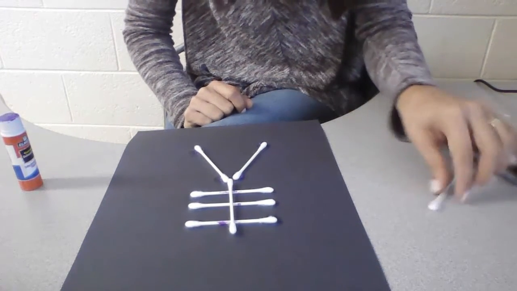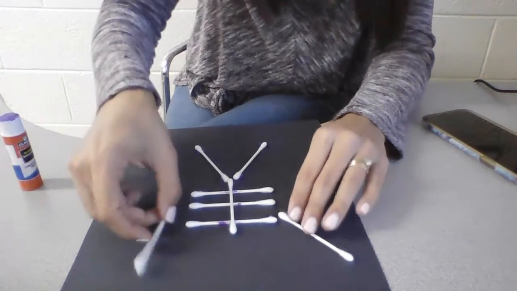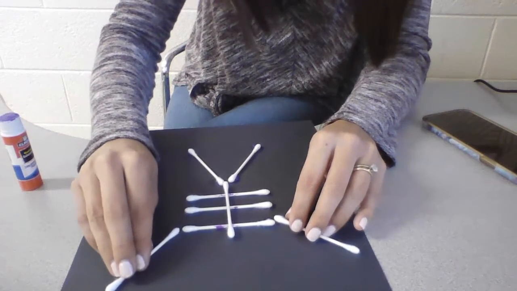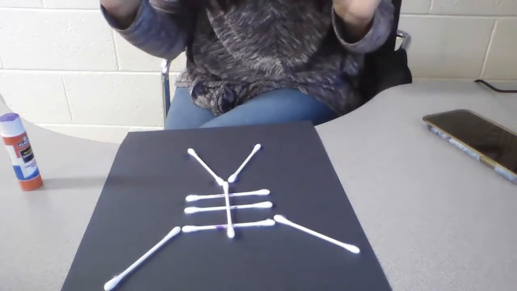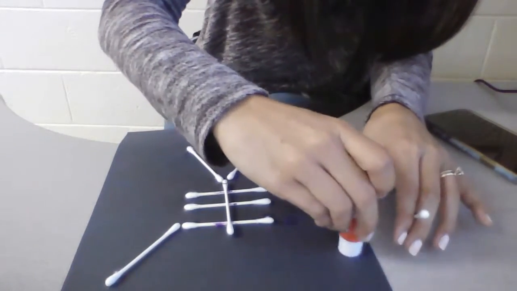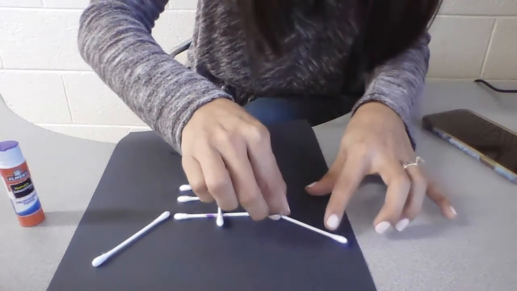Okay, I also need my arms, so I'm going to have my arms sticking out from here. And maybe, yeah, I'll put them right here. Okay, sticking up. So I'm going to put some glue right here, some glue right here, and then let it stick.